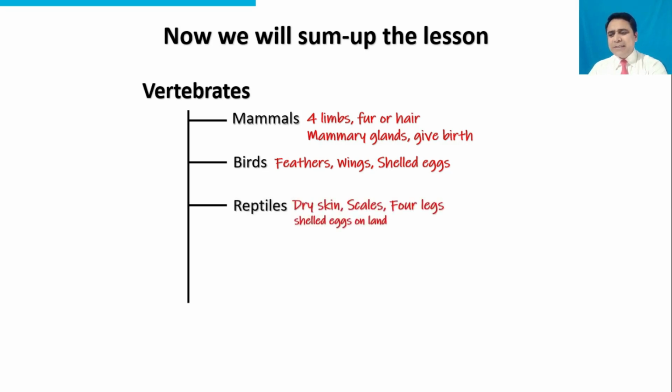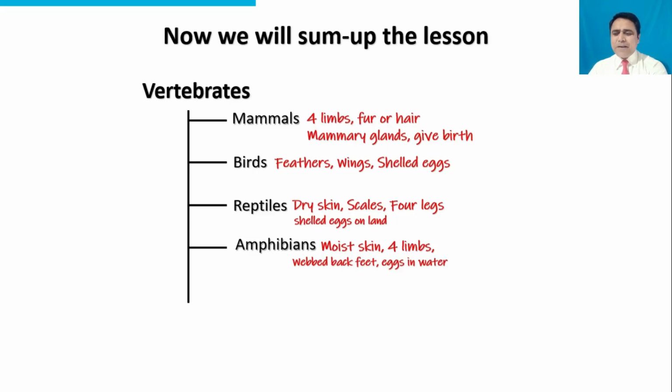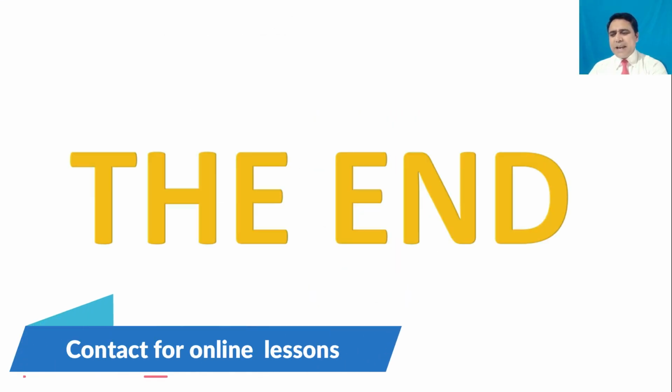They have dry skin, scales, four legs, shelled eggs on land. Class amphibians. They have moist skin, four limbs, webbed back feet, eggs in water. Class fishes. They have scales, fins, eggs in water. The end.